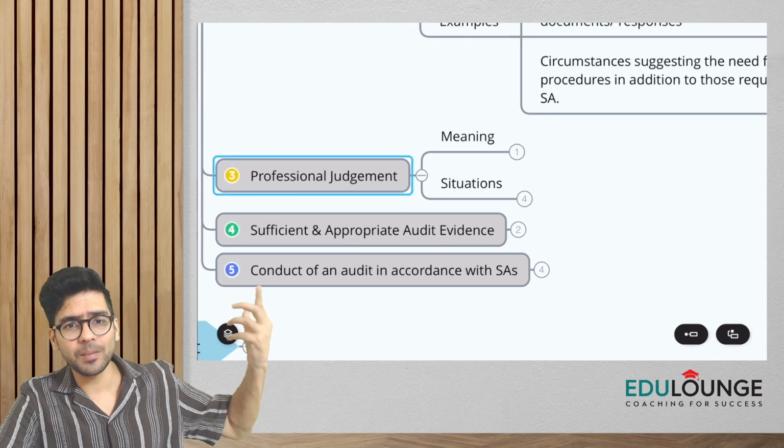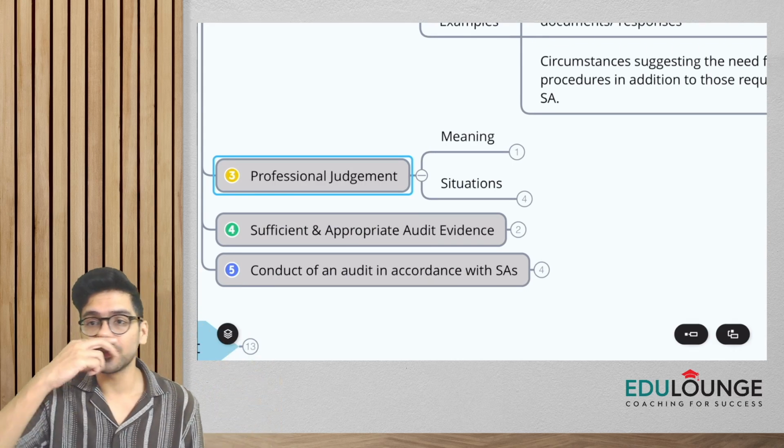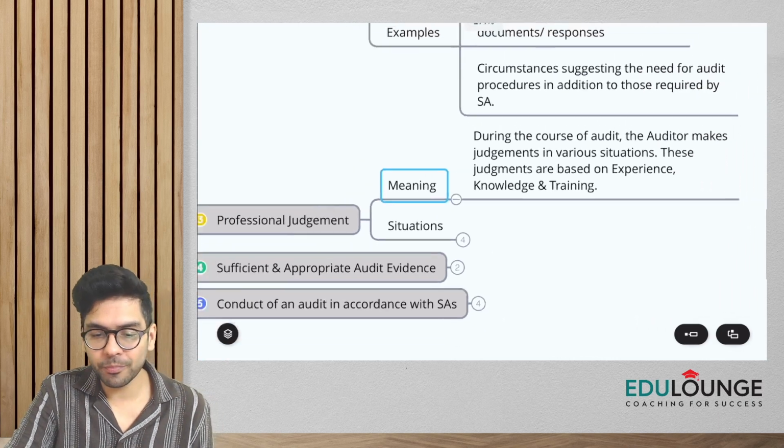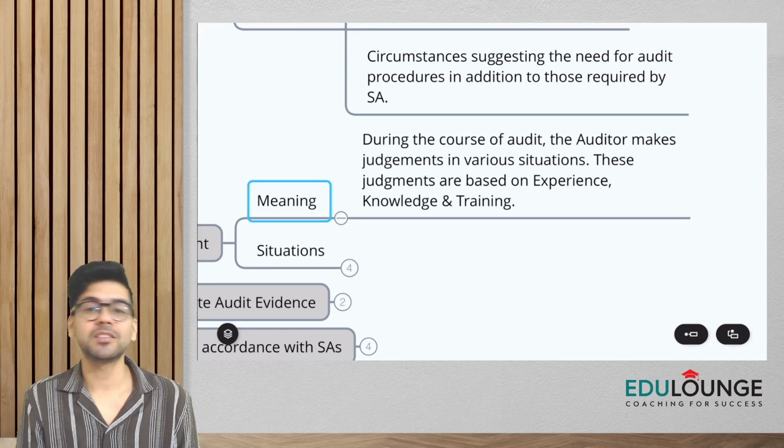Again, we are going to understand the meaning and some situations wherein the auditor has to exercise professional judgment. So let's go with the meaning, guys. What is the meaning of professional judgment? It says during the course of audit, the auditor makes judgments in various situations.